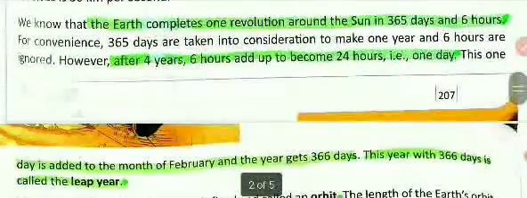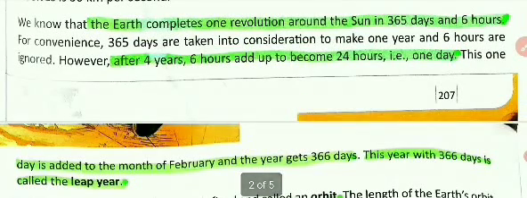We know that the earth completes one revolution around the sun in 365 days and 6 hours. For convenience, 365 days are taken into consideration to make 1 year and 6 hours are ignored.